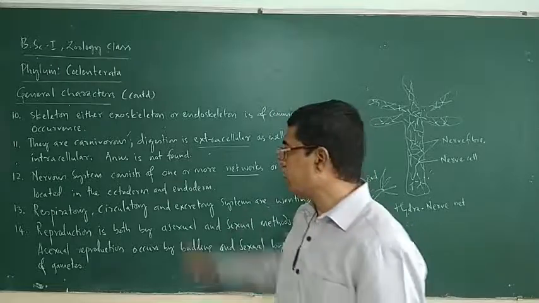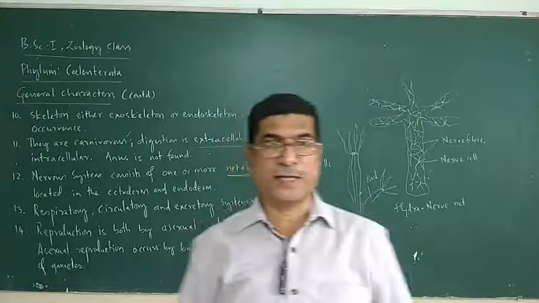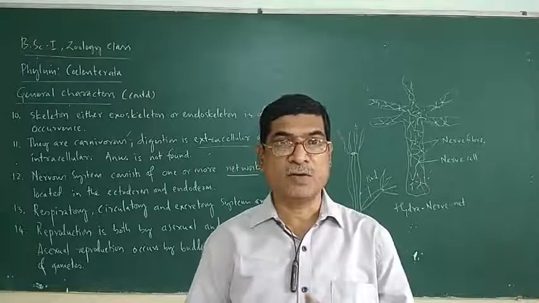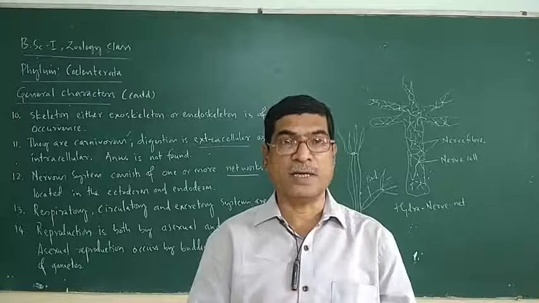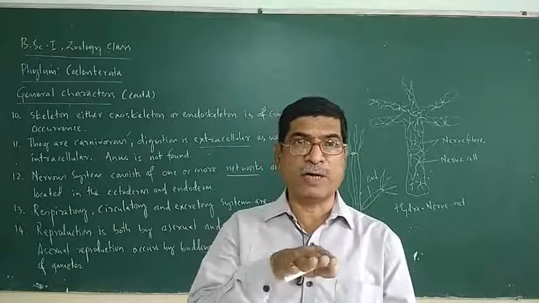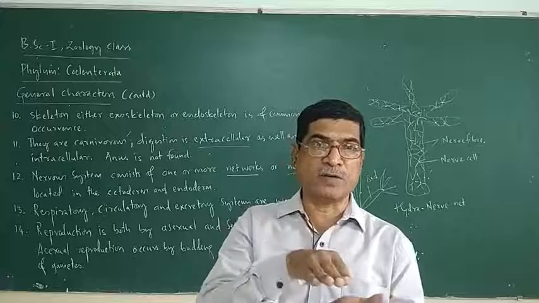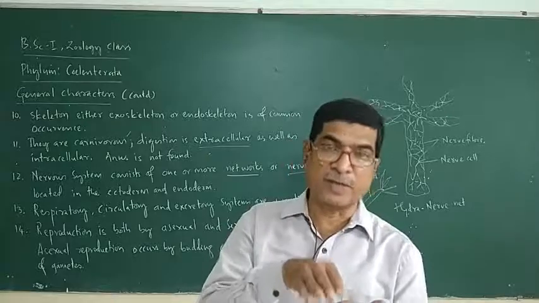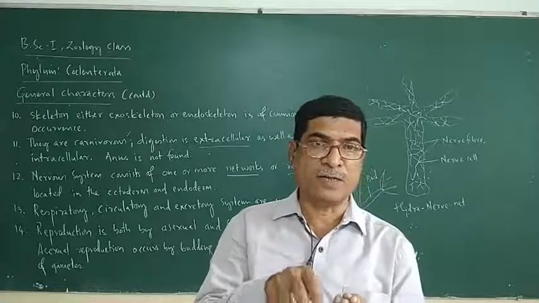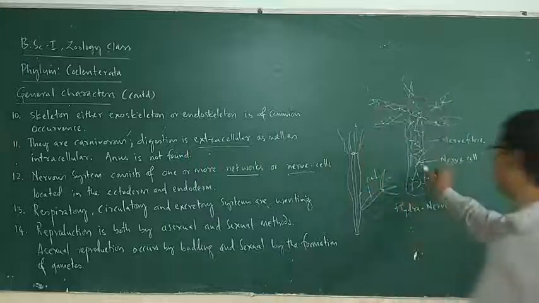Okay. So the nervous system in case of coelenterate is not well developed. It is having nerve cells. Nerve cells are connected to form nerve network. There are two types of networks. One network is present in the epidermis. Another network of nerves is present in the endodermis. And this network of nervous system has nerve cells. See, these are the nerve cells.